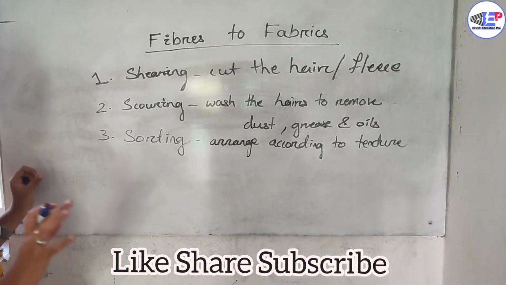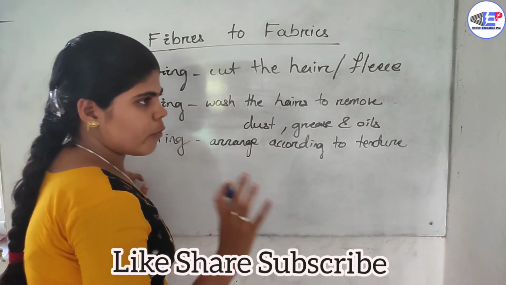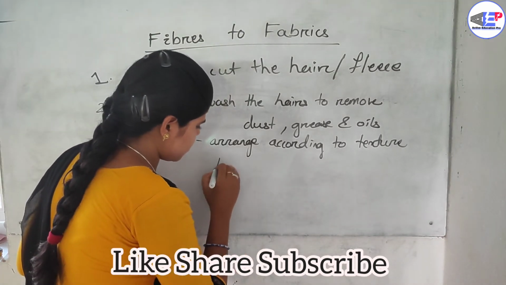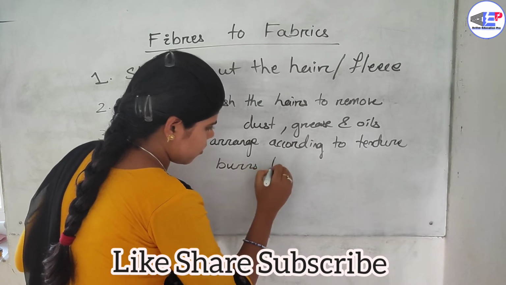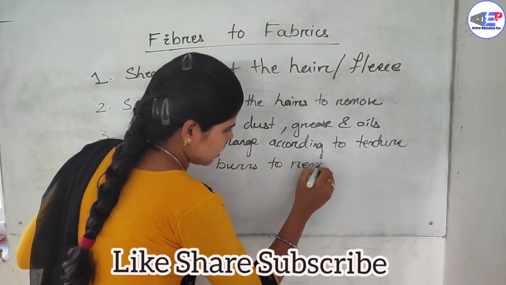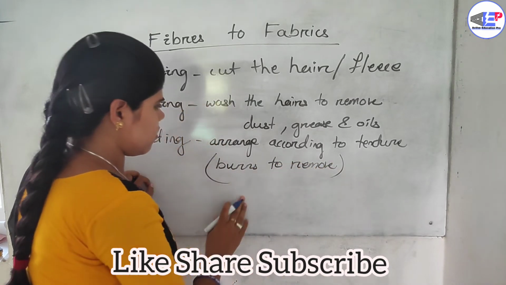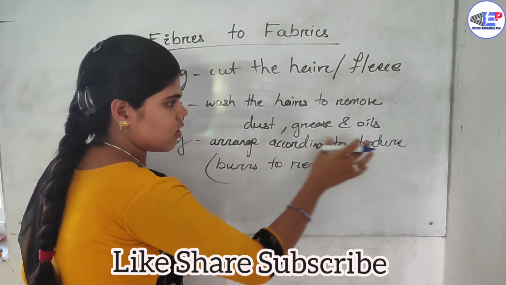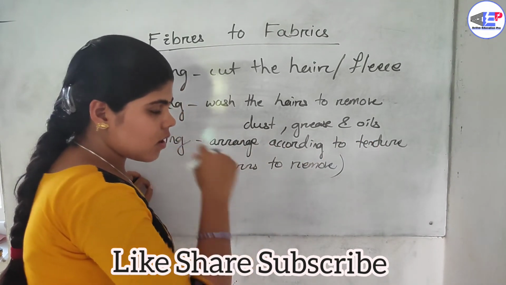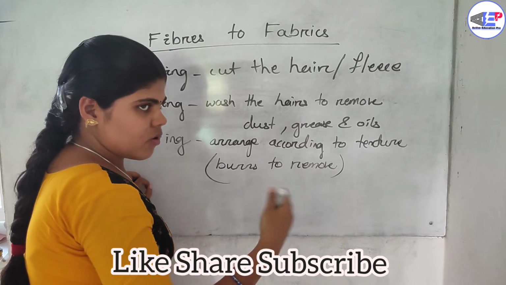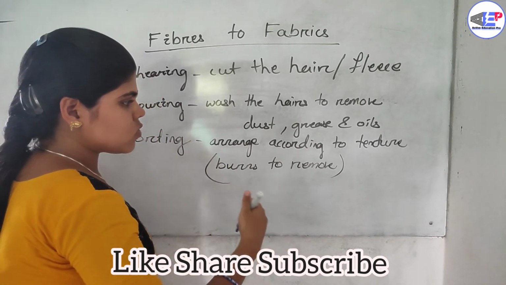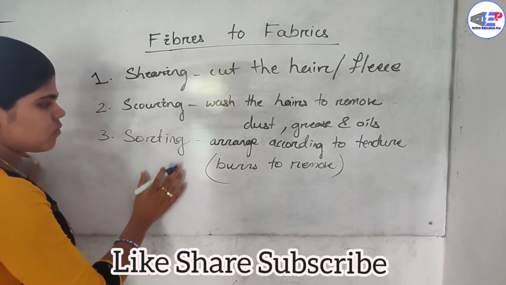There are also some fluffy fibers called burrs. At the time of sorting, we arrange the fibers according to their texture and remove the extra burrs, which are a problem when making fabrics at the time of weaving or knitting.